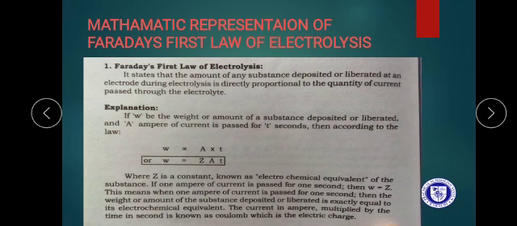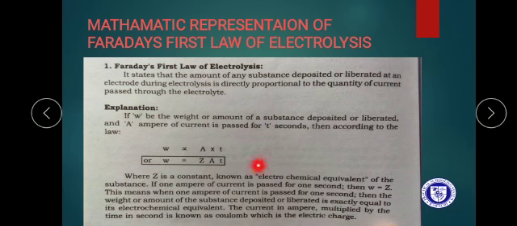Now the mathematical representation: W is directly proportional to AT. W is the weight or amount of metal or substance, A is the ampere, and T is the time. The amount of metal deposited increases when we increase the current or the time.